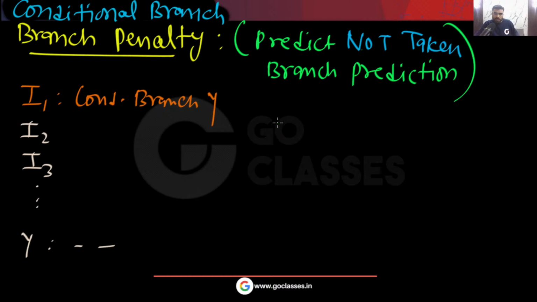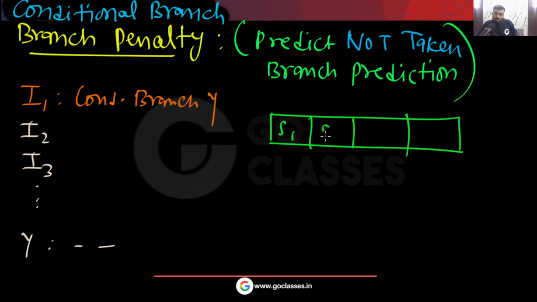And there is this pipeline, S1, S2, S3, S4. There are a total of 4 stages. Now please tell me, when this I1, this conditional branch, is here, then in the pipeline you have I2, you have I3, yes or no? Very simple.